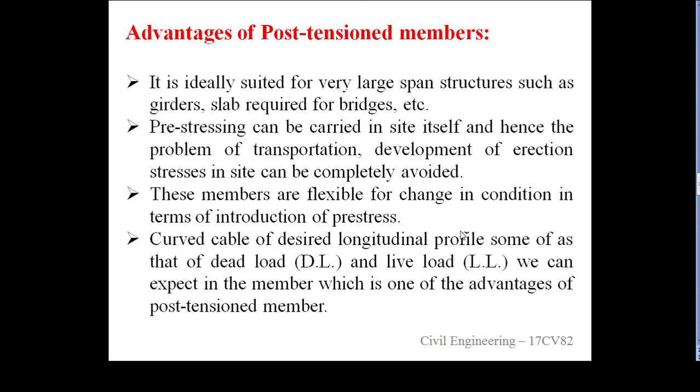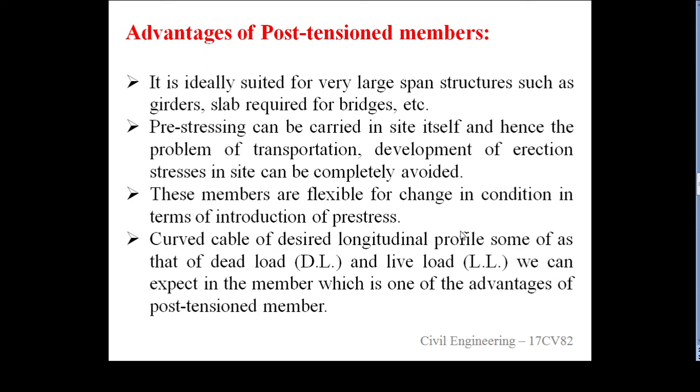Then these members are flexible for change in condition. What does this mean? Suppose your duct will be laid at 50 mm to 50 mm or 25 mm to 25 mm.